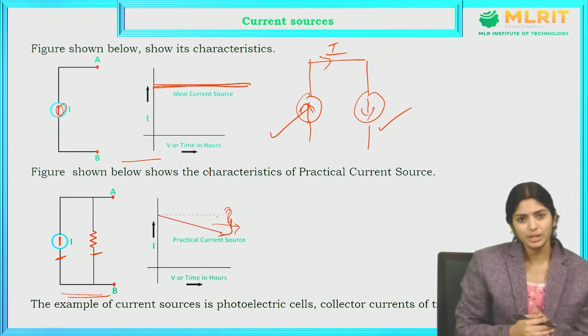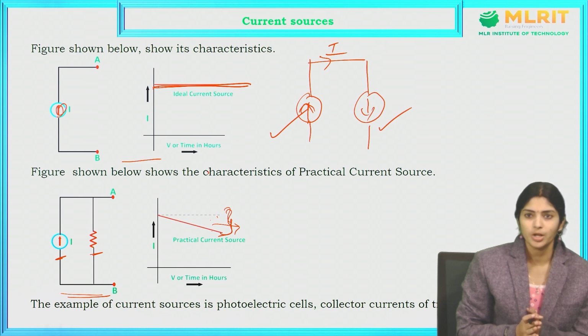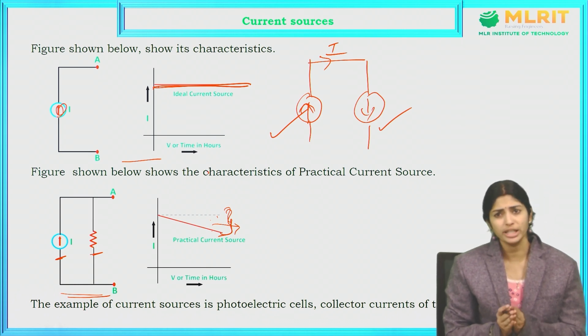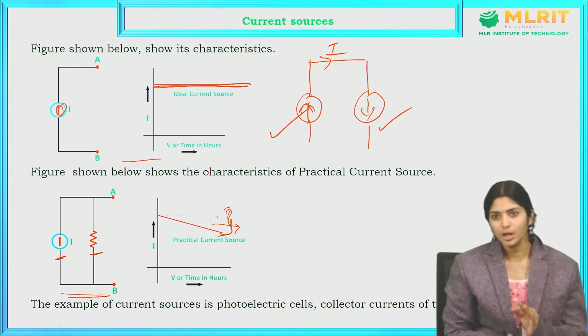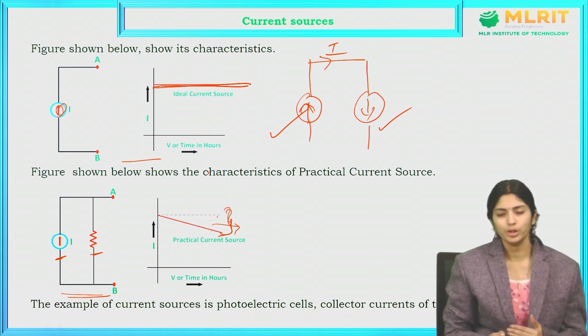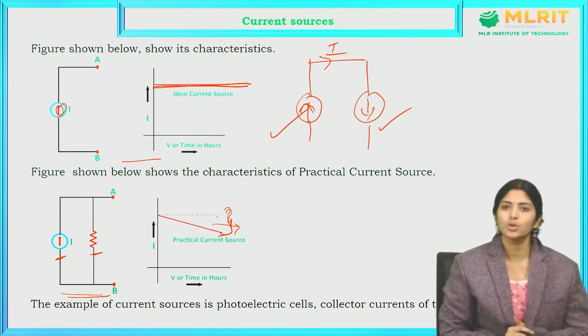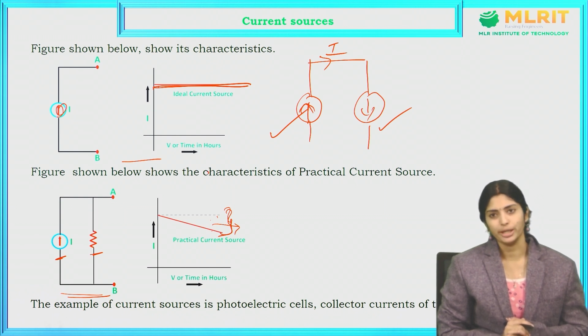Examples of these current sources are photoelectric cells and the collector currents of transistors. These are the main applications of the voltage sources and current sources. Whatever experiment we are doing in the laboratories or whatever connections we are giving in the circuits, the voltage sources and current sources play a major role. Unless we know about voltage sources and current sources, we can't have complete knowledge of the circuit. So having knowledge of voltage sources and current sources is very important. Thank you.